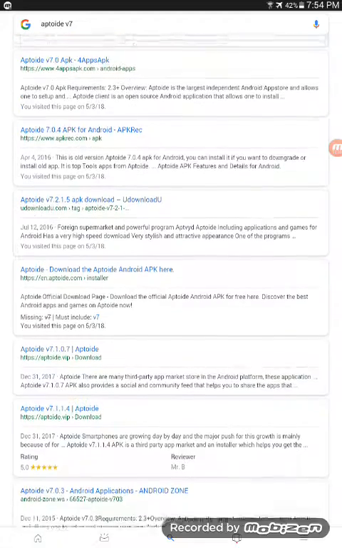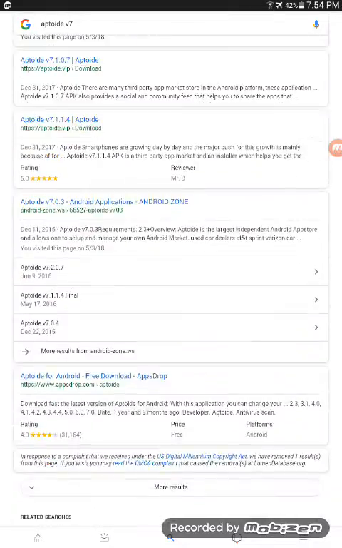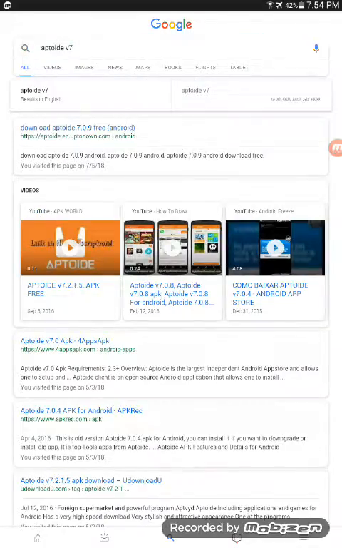Alright, there's a lot of versions here, but there's only one version of all of those ones. There's one up before the videos go, and it's written here, download Aptoide version 7.0.9 free Android. So if you have an Android phone or Android tablet, tap on it. But it wouldn't work on iOS.